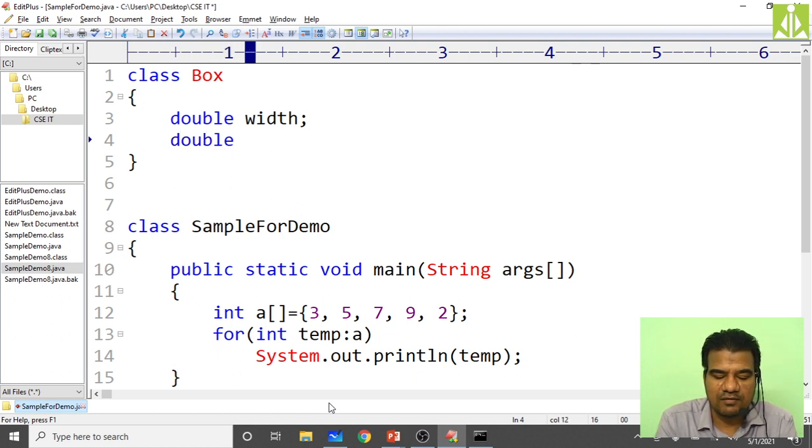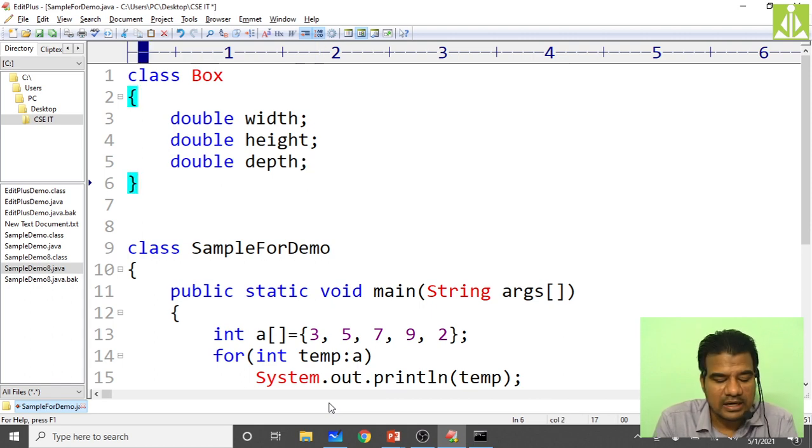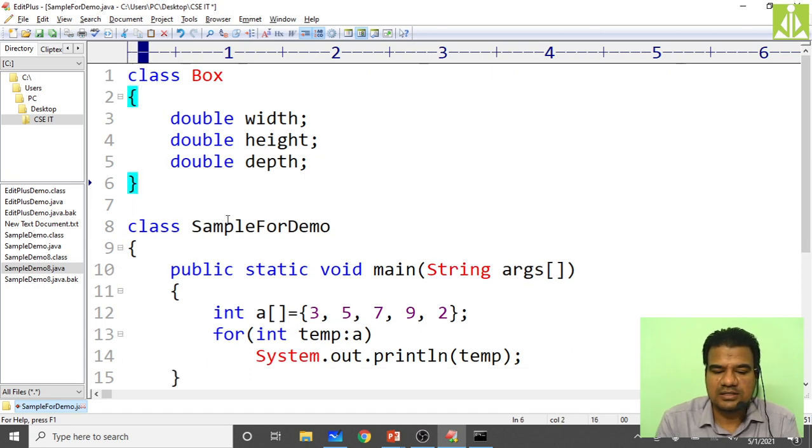So first variable width, then height, then depth. Like this, three variables, only data members. No need to put a semicolon after closing the class as we do in C++. That is not required in case of Java. Now, this is my public class.